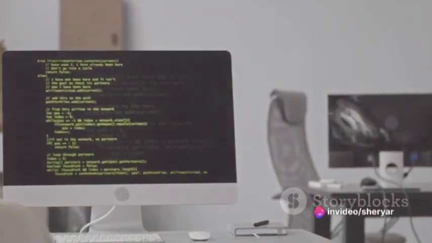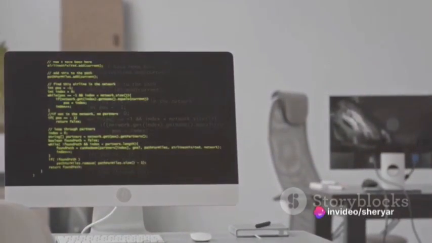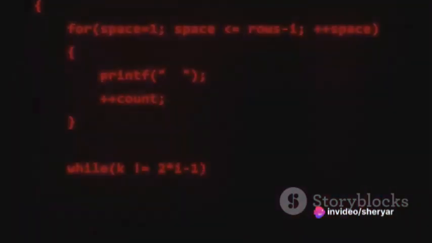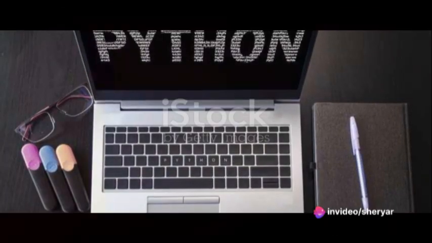Moreover, Python also supports multiple variable assignments in a single line. For instance, you can assign the same value to multiple variables, or different values to different variables, all in one go. This feature not only makes your code shorter, but also more readable.